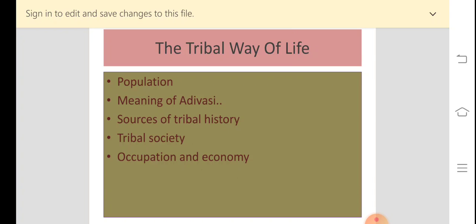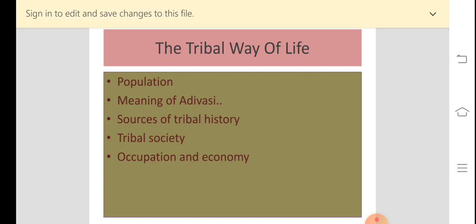And there was a huge gap between the high and low caste groups. You understand? But the Adivasis did not have such kind of high caste group and low caste group. In fact, they believed in equality. So this is about their social life, right?